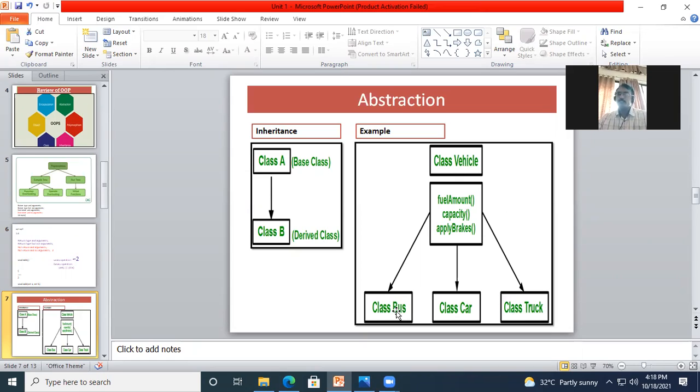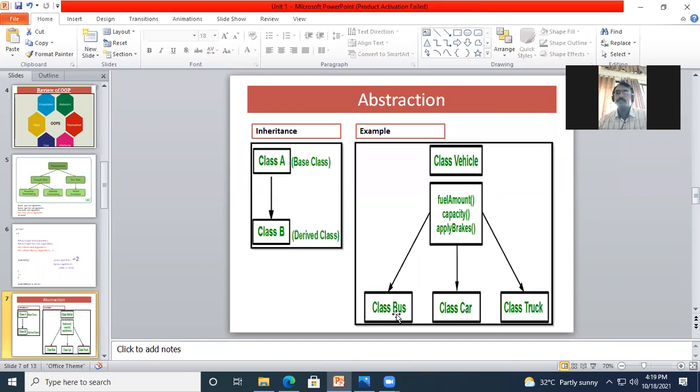Now this bus is also possessing the fuel amount property, capacity, apply brakes. Similarly, car is also possessing the properties and truck is also possessing the properties, but bus has its own property apart from these three. ह्या तीन ज्या properties आहेत, fuel amount, capacity, apply brakes.